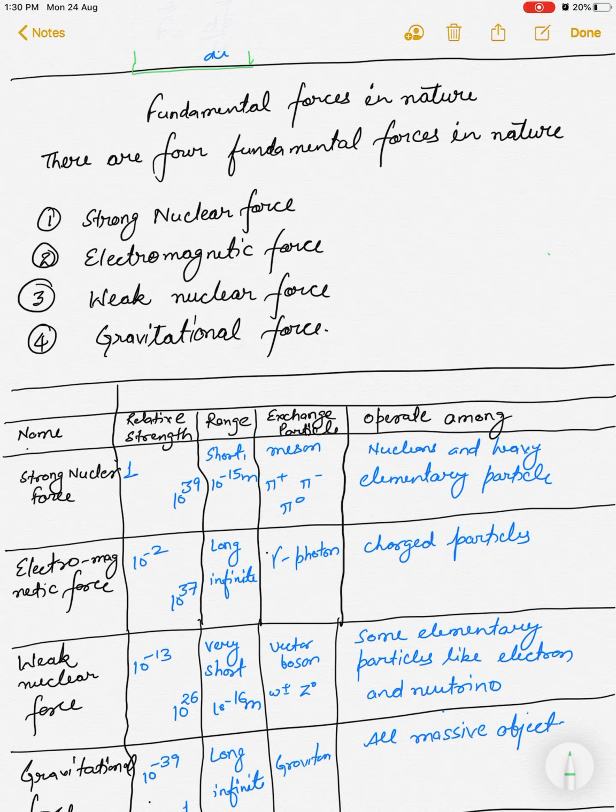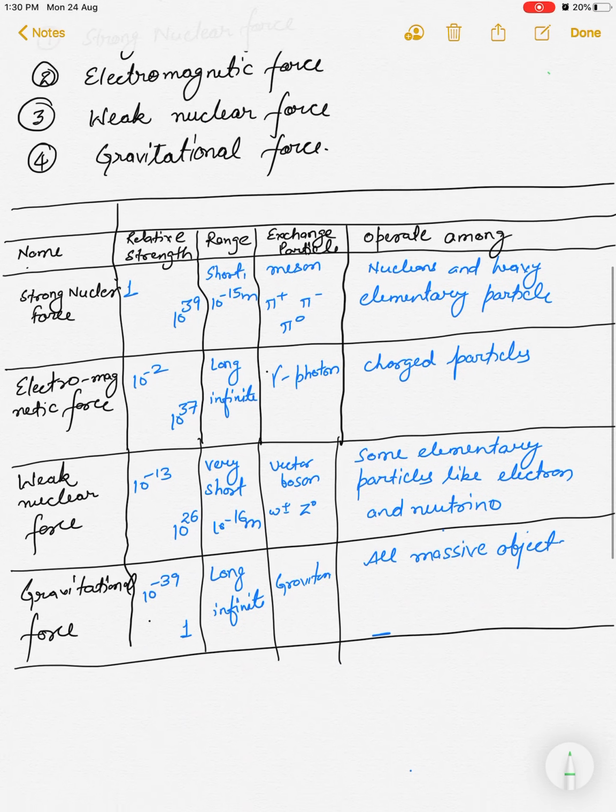Now in this chapter we will study the fundamental forces in nature. There are 4 fundamental forces in nature. First, strong nuclear force. Second, electromagnetic force. Third, weak nuclear force. And fourth, gravitational force. This is the order of decreasing strength of these forces. So you can say that the strongest force in nature is the strong nuclear force, and the weakest force in nature is the gravitational force. So let us see about all these forces.